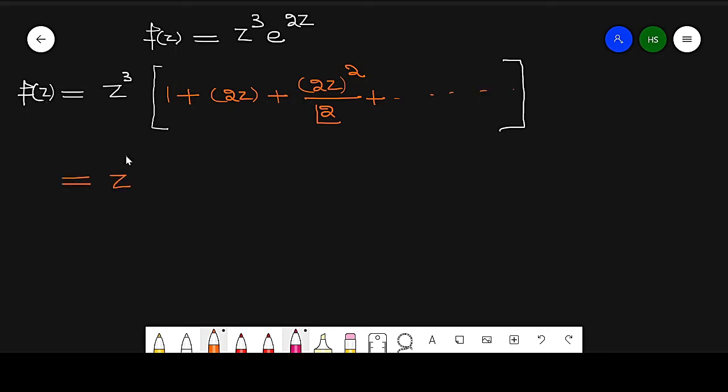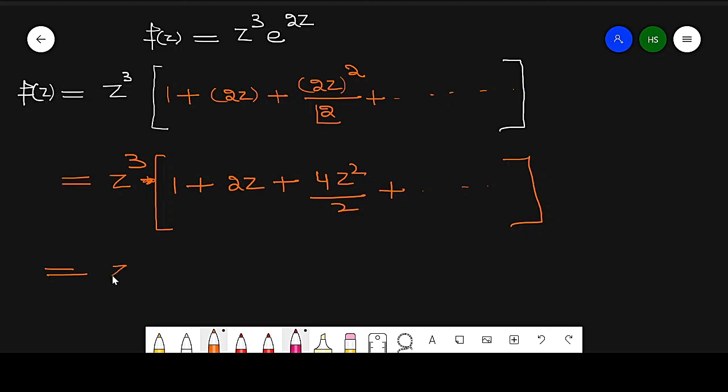This value is equal to z cube into the bracket, which is 1 plus 2z plus 2 raised to power 4 z square by 2 plus the next term and so on. So this will become z cube plus 2z raised to power 4 plus 2 z raised to power 5 plus so on up to infinity.